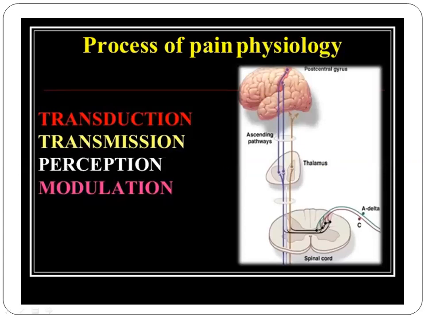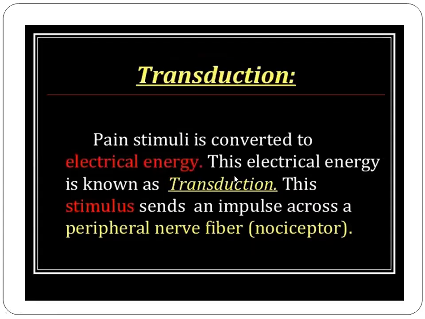Moving on to the next. In this whole lecture, we will be discussing only these four subheadings: transduction, transmission, perception and modulation. The entire lecture will be based on these four topics. Moving on to the first one, transduction.